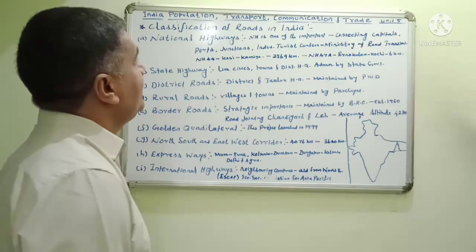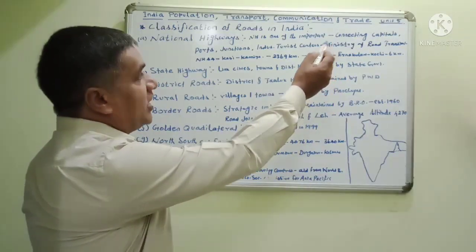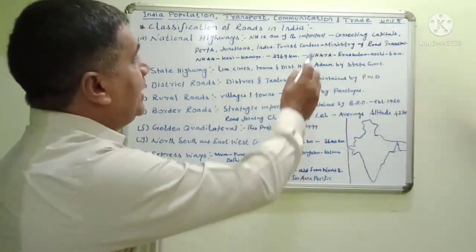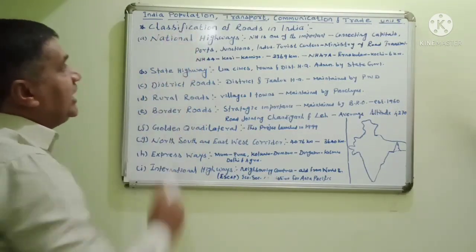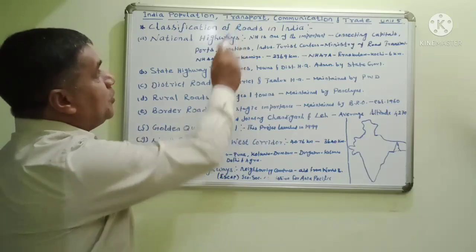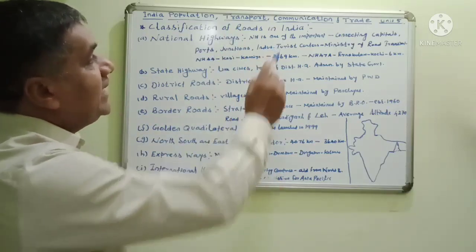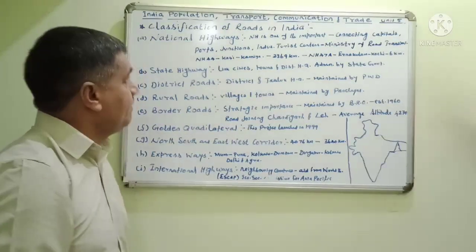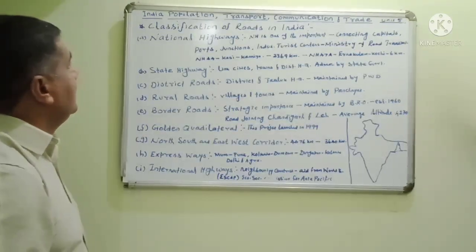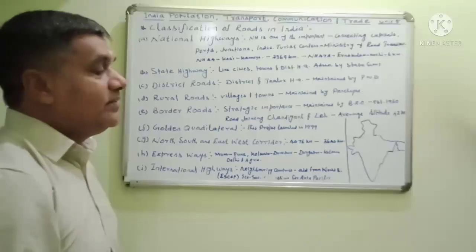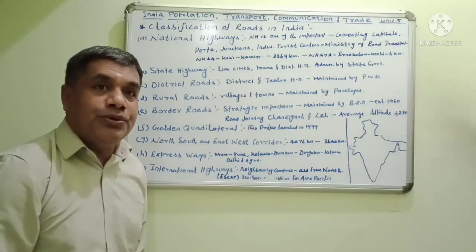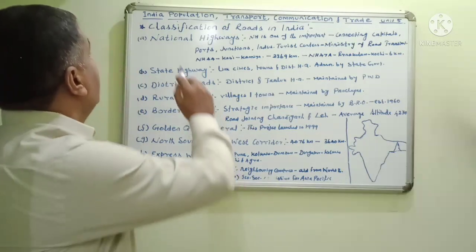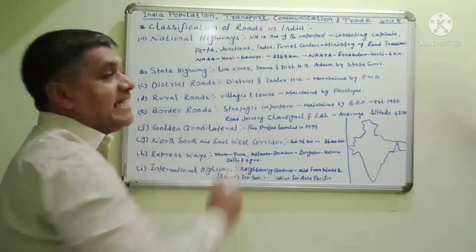Today, Geography Unit 5: India, Population, Transport, Communication and Trade. In this lesson, today I am going to see classification of roads in India.